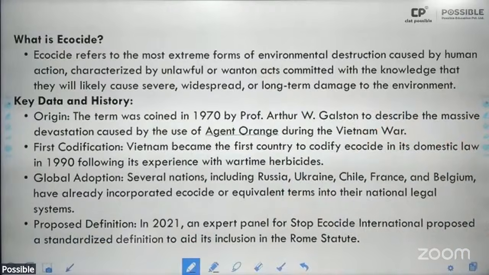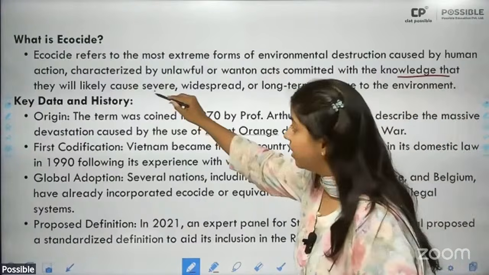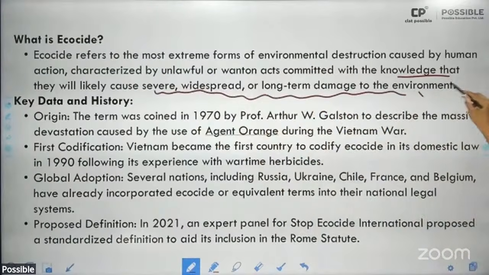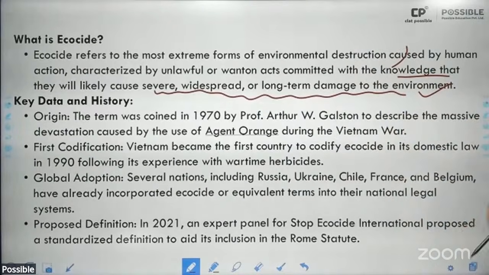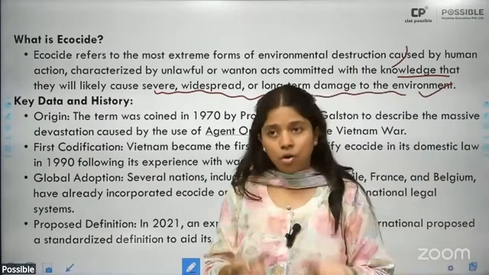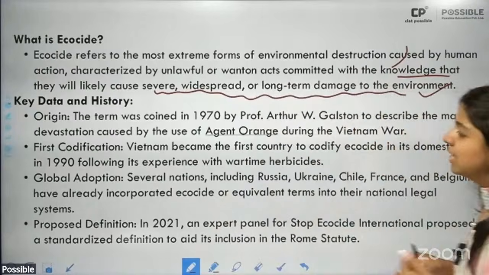Now, what is ecocide? Ecocide refers to the most extreme forms of environmental destruction caused by human action, characterized by unlawful or wanton acts committed with the knowledge that they will likely cause severe, widespread, or long-term damage to the environment. So any activity that results in too much environmental destruction, undertaken by humans with the knowledge that it is going to bring about such destruction.